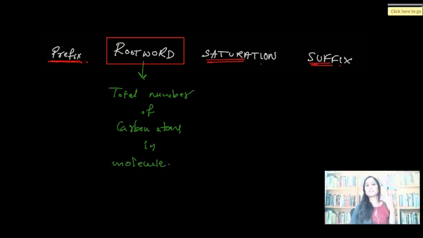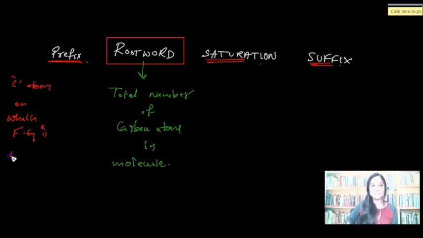Functional groups. We study only 5 functional groups in the syllabus of class 10 CBSE, but in fact there are more than 16 types, right? We talk about alcohol, aldehyde, ketone, halo group, double, triple bonds, correct? We also talk about ester at the end of the chapter. These all are called functional groups, the very active reacting sites of any molecule. So prefix signifies the number of the carbon atom on which the functional group is present.